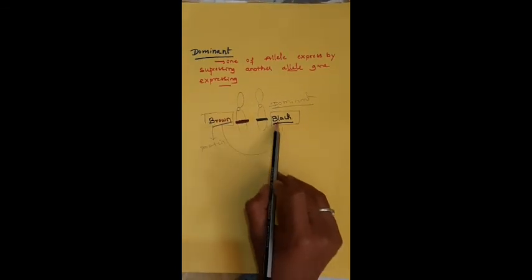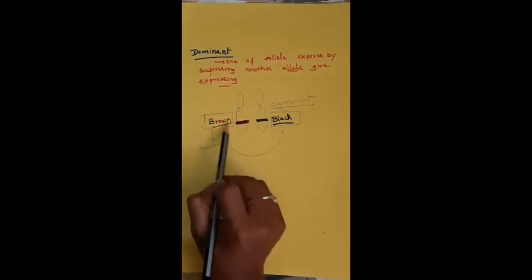Here black suppresses the brown gene activity.